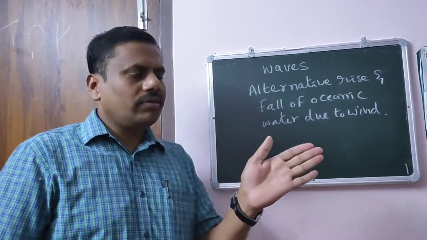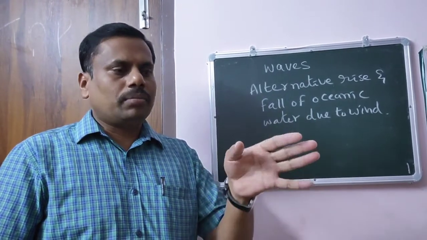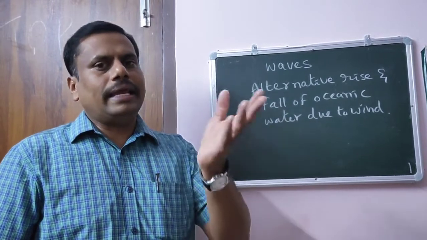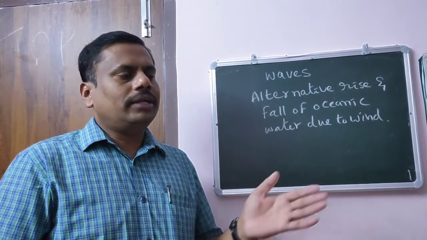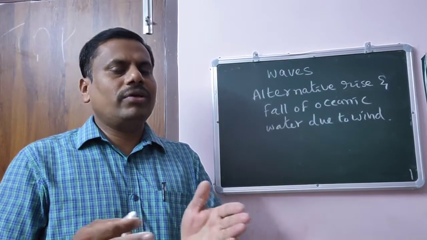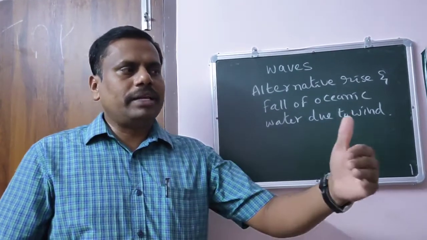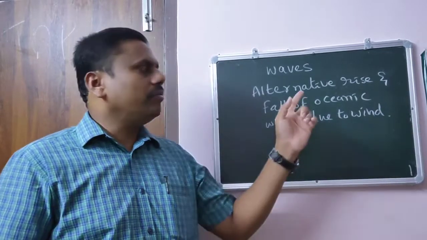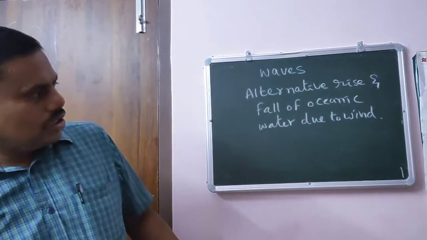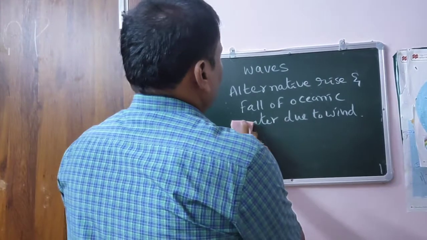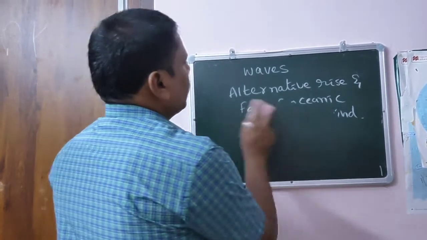The particles of water are pushed down and come up again, and that movement goes on in the form of a wave. The particles of water actually move from one place to another place in the form of a wave. Understand? So this is about the definition of wave.